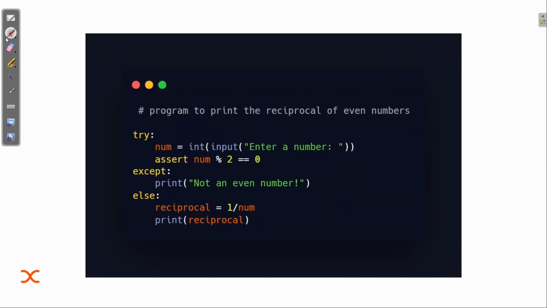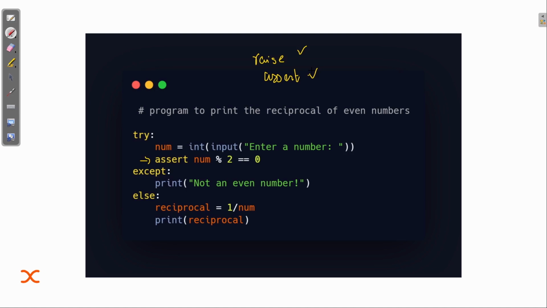So let me just show you here. Inside the try block, I'm asking the user to enter an integer. Then I'm using this assert. I have already explained that there are two keywords used to manually generate an error: raise and assert. We will come to assertion error, don't worry about it. Till now just understand that it's basically to generate an error in that part.